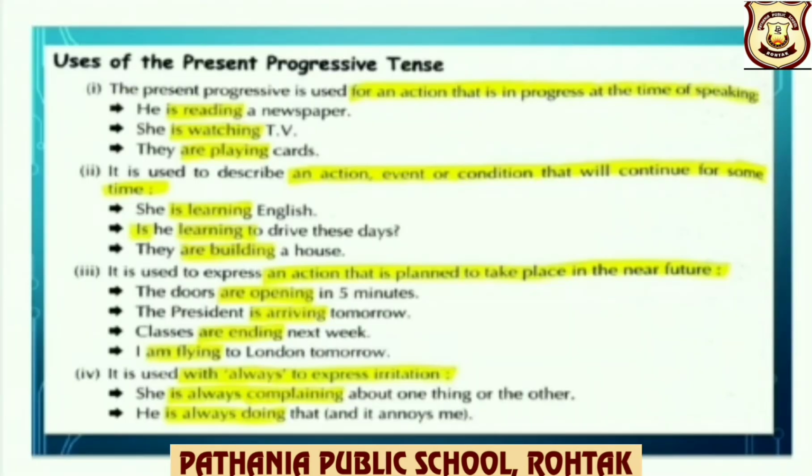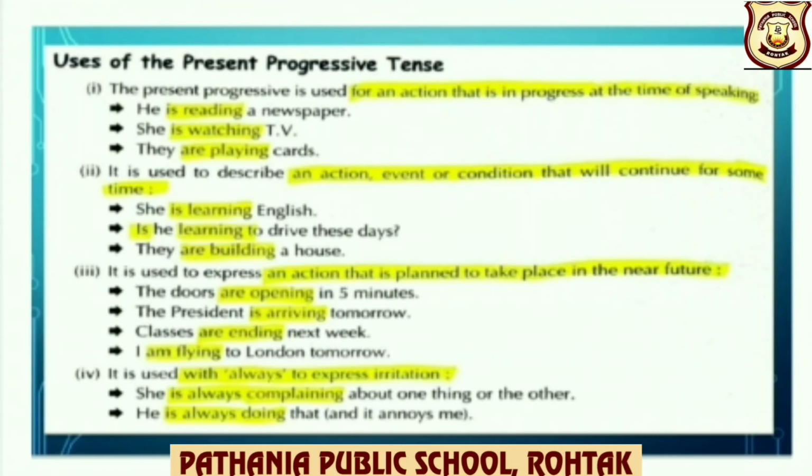Uses of the present progressive tense. It is used for an action that is in progress at the time of speaking. Example, he is reading a newspaper. That means he is reading a newspaper at the time when the person is speaking about it.